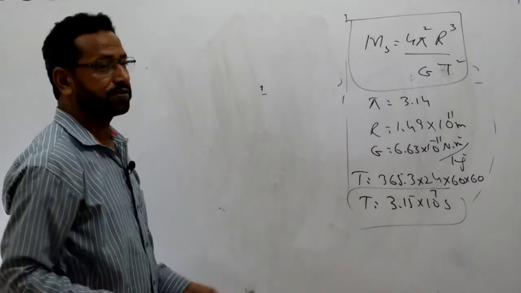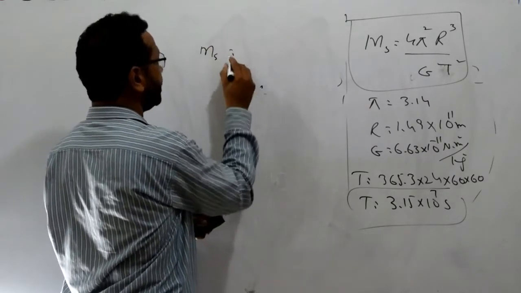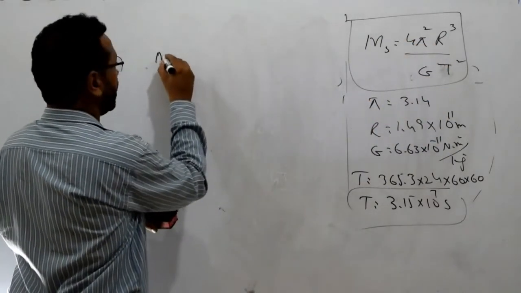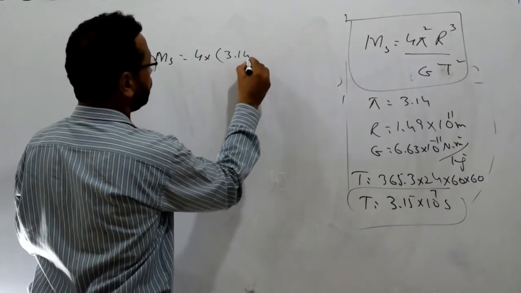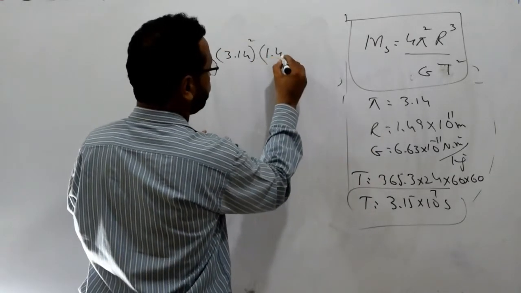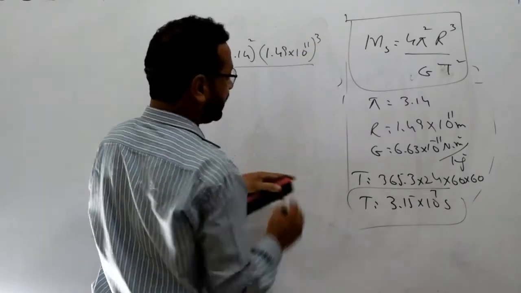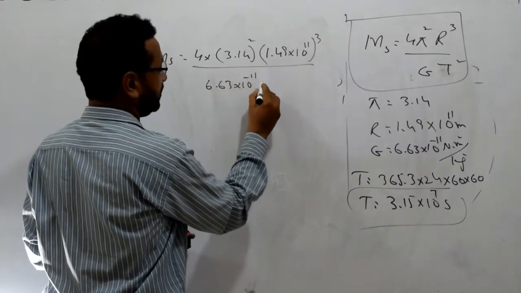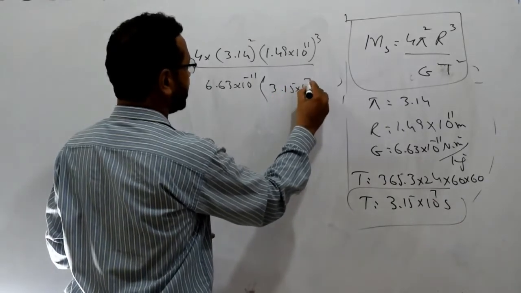When we put all these values, the mass of the sun will be calculated. Mass of sun is equal to 4 into 3.14 square, into 1.49 into 10 power 11 whole cubed, whole divided by G, 6.63 into 10 power minus 11, and T, 3.15 into 10 power 7 whole square.